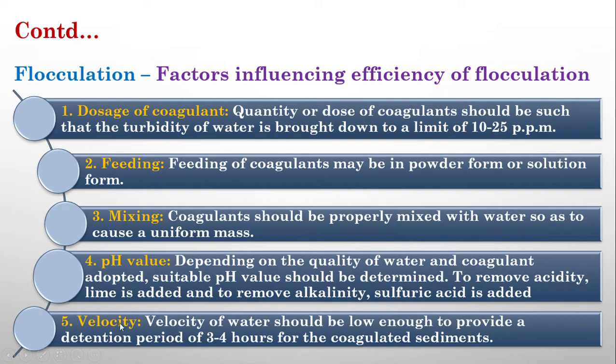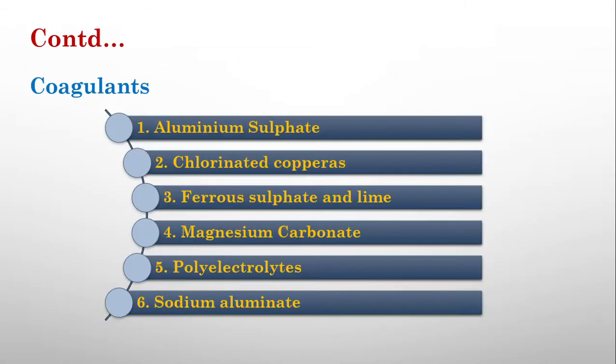And the final thing is the velocity. The velocity of water is another factor. The water should be moved or flowed at a particular minimum velocity in such a way that it gives a detention period of 3 to 4 hours inside the tank, so that it can settle down all the flocks or sludges at the bottom. So these are the main factors which affect the efficiency of flocculation.